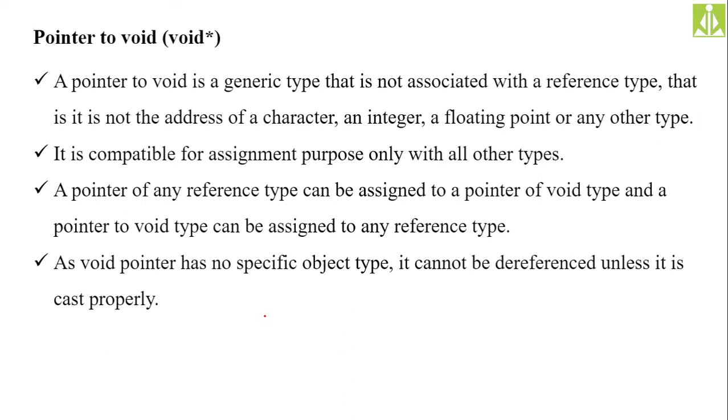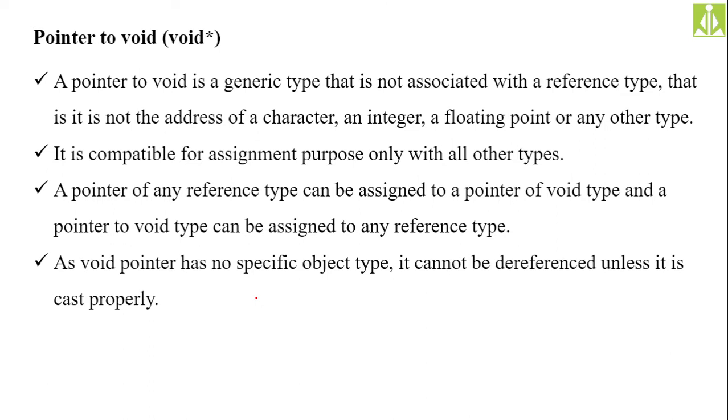So we call a void pointer a pointer to void, or a generic pointer, a generic type of pointer. There are two names for this one: a pointer to void, or a generic pointer. A pointer to void is nothing but a generic type of pointer that is not associated with a reference type.